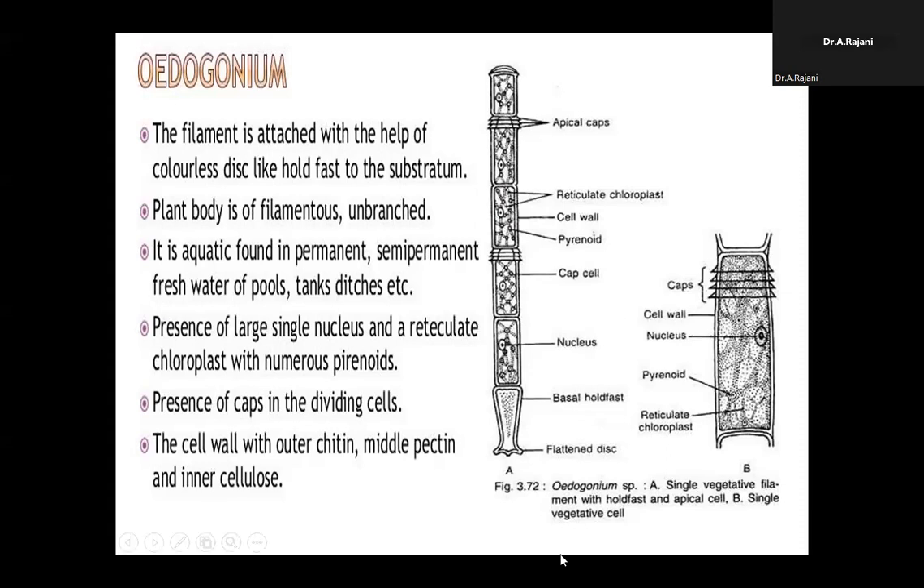Coming to the cell structure. Each and every cell maintains three layers. The outer layer is made up of chitin, the middle layer is made up of pectin, and the inner layer is made up of cellulose. This is the cell structure.